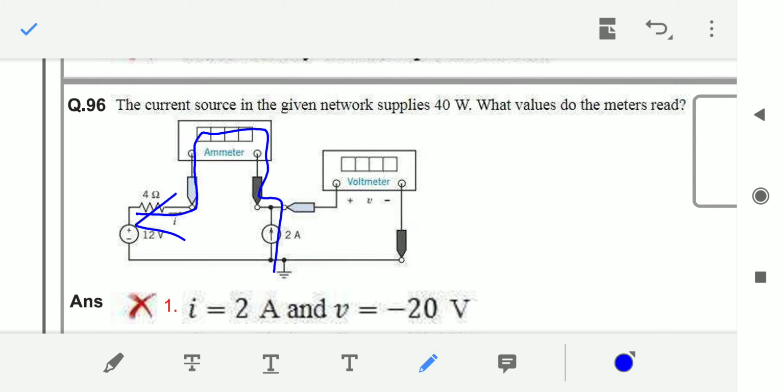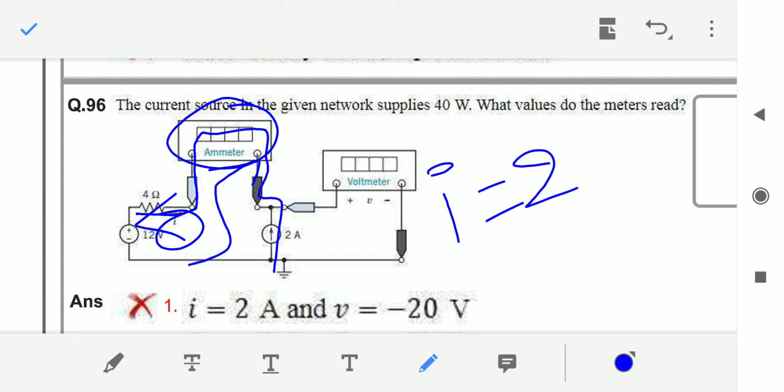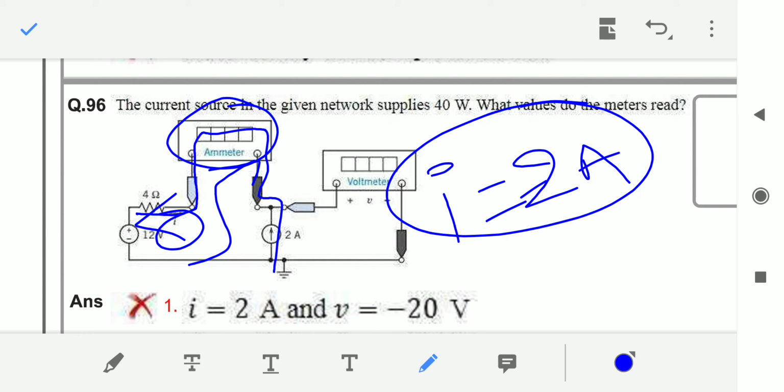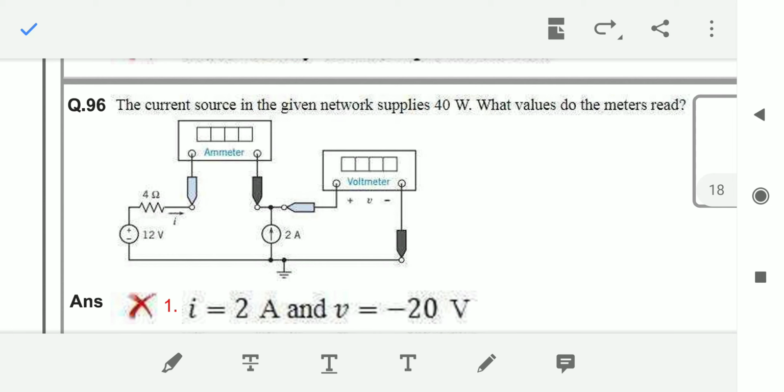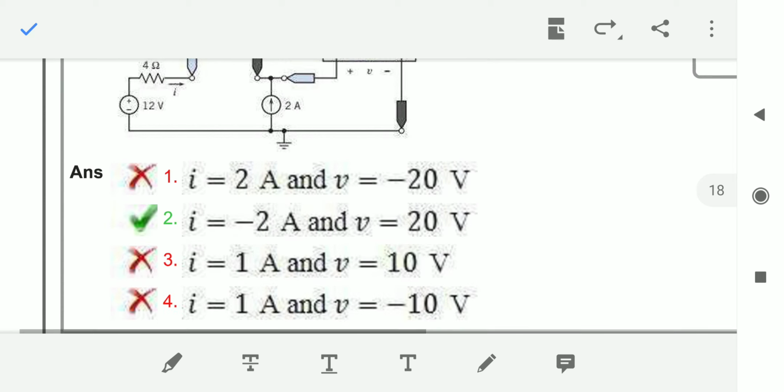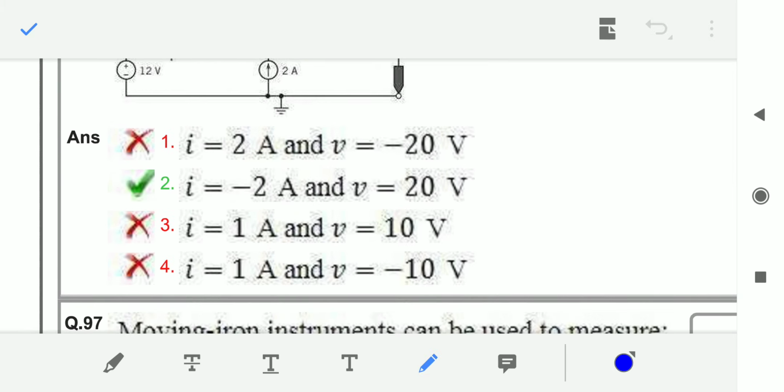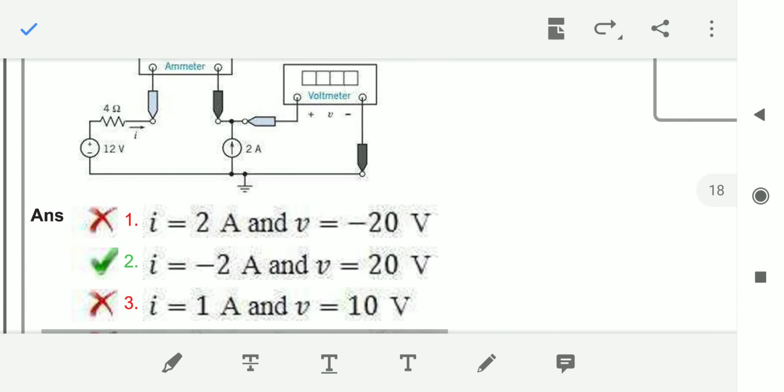In this direction, but I is given in the opposite direction, right? So my ammeter will definitely carry 2 amperes, but in the opposite direction. Why? Because I equals minus 2 amperes. Coming to the options, I equals minus 2 amperes is in this option only, so directly we can pick that answer without calculating voltage. But if you want to calculate voltage, let us see.